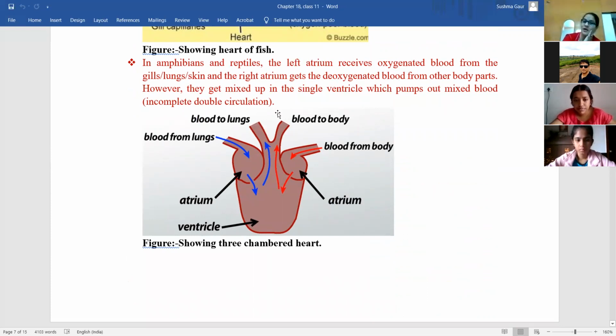And what will happen in the left and right portion here? This is deoxygenated. Blue is generally deoxygenated, and red is oxygenated, because of hemoglobin. So this is the pathway of deoxygenated blood, and this is the pathway of oxygenated blood. I'm just trying to explain how the three-chambered heart looks. The mechanism we will study now. A three-chambered heart has two atria, right and left atrium, and the ventricle will be common.